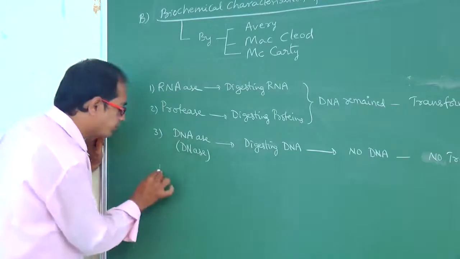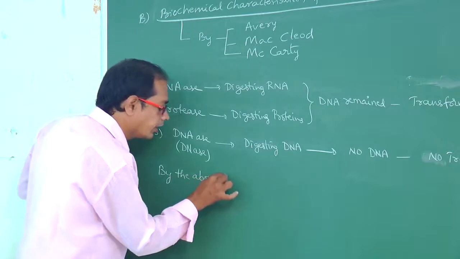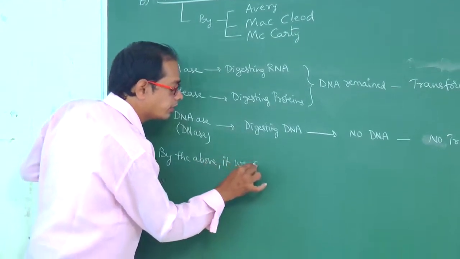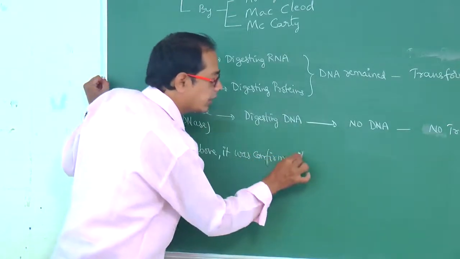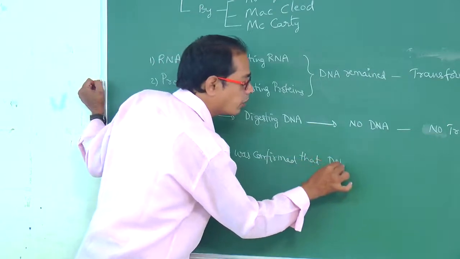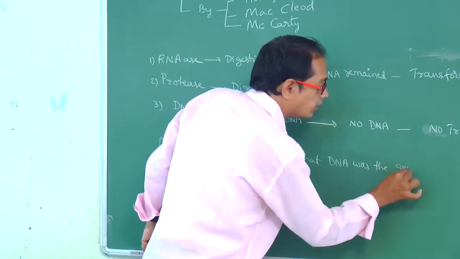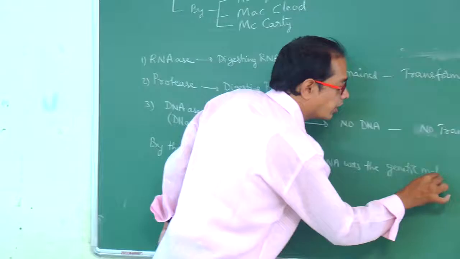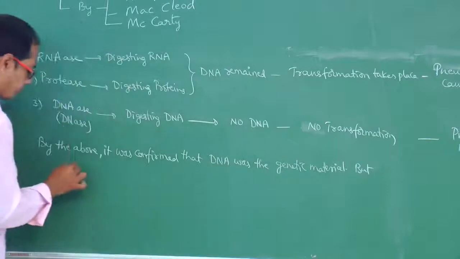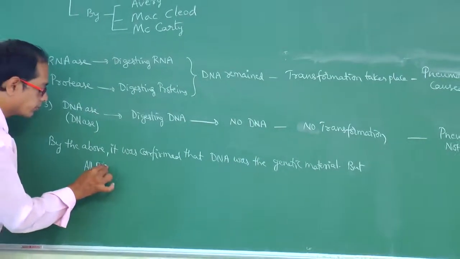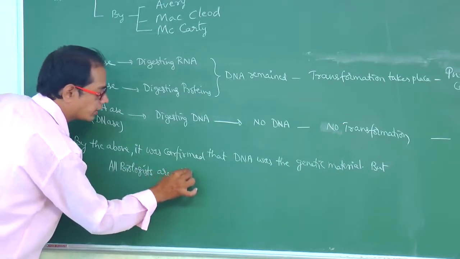So by the above, it was confirmed that DNA was the genetic material, but all biologists are not convinced.